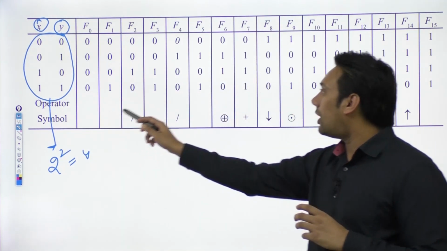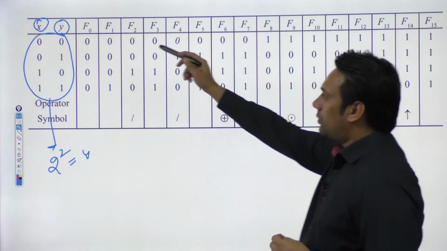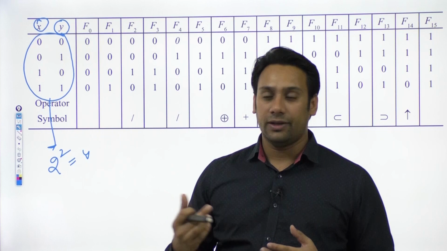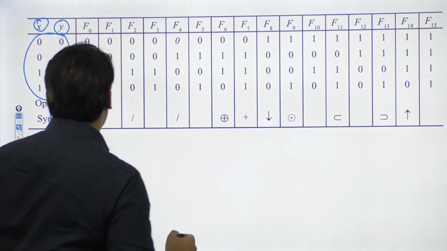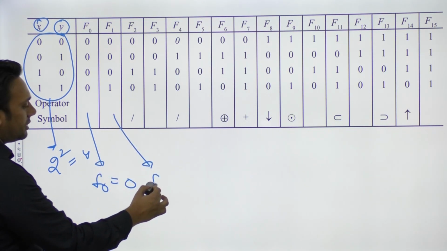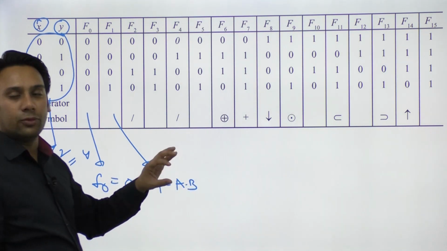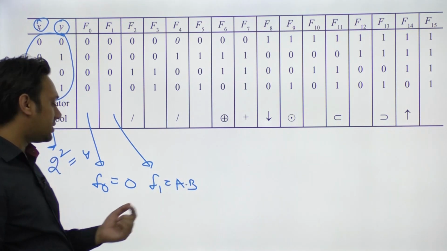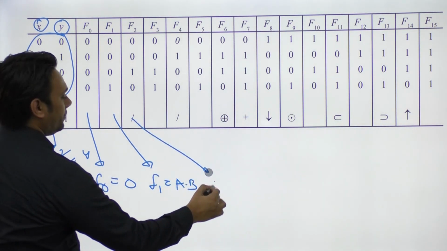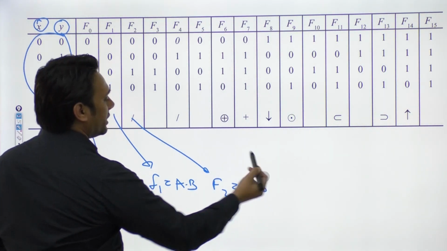Now how many functions are possible with two variables? So what is a function? This function represents an equation which is a Boolean expression, right? For example, this function number 0 is representing 0. This function number 1 is representing a dot b. So you can represent a Boolean expression with the help of a function. This function number 1 is representing your AND operation. This function number 2 is representing a dot b complement.